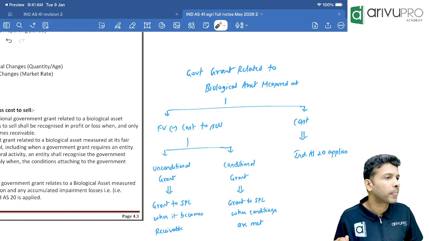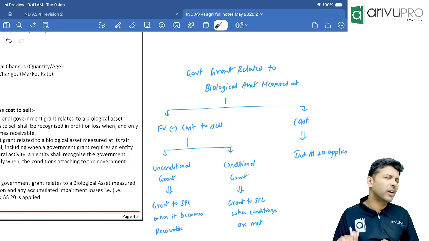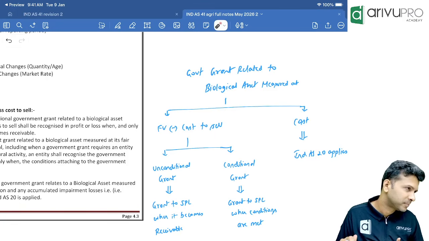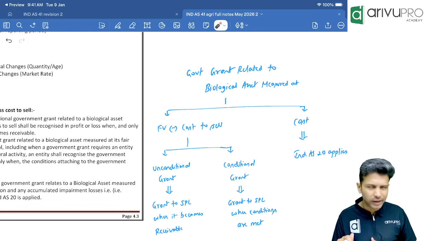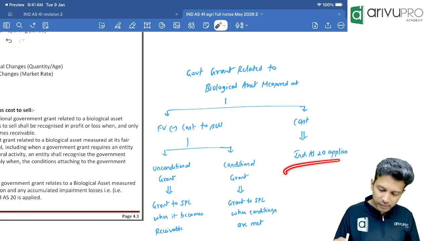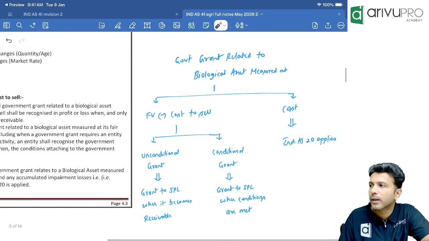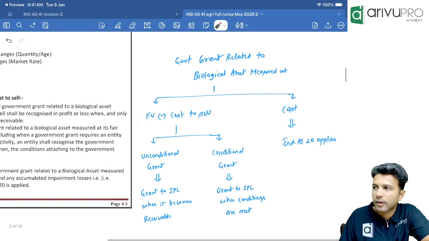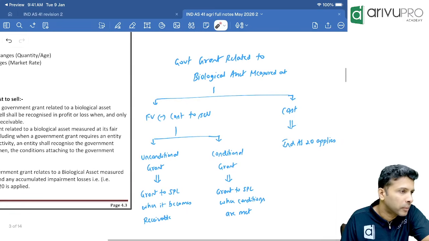Clear, sir? Everybody good? What Ind AS 20 says, we will learn after maybe 25-30 days, not now. It's more or less similar to your AS 12, but there are some differences which we will learn there. That accounting we will see later. If you want to quickly update or review anything, I'll wait. If you've got it, I'll move forward.